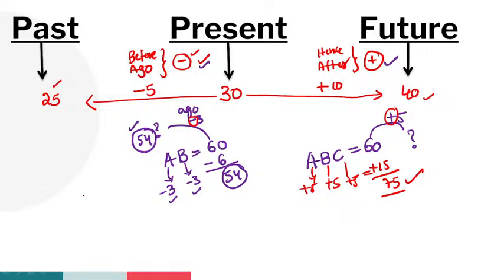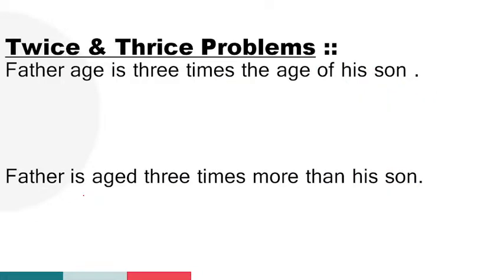Coming to the next point: twice problems, thrice problems. Twice means how many times? 2 times. Thrice means how many times? 3 times. So, twice problems and thrice problems. The first point here: father's age is 3 times the age of his son.